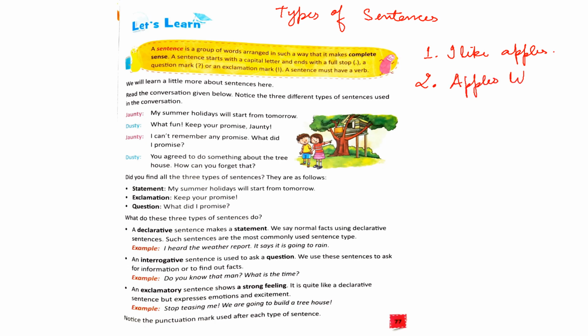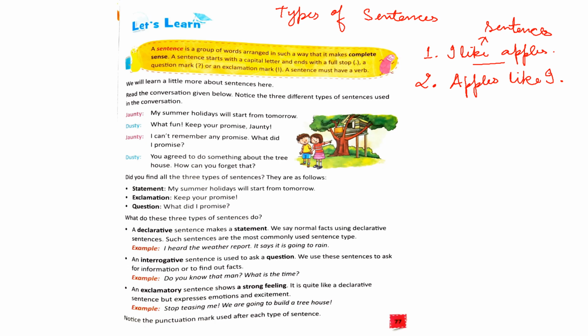apples like I. Now look at the first sentence. I like apples. This is also a group of words, right? It is a group of words and it is giving us some meaning, that I like apples. So this can be considered as a sentence, a group of words that give a complete sense.